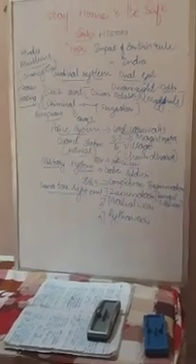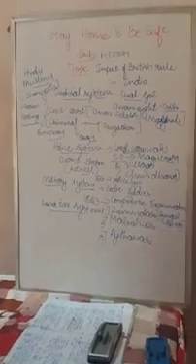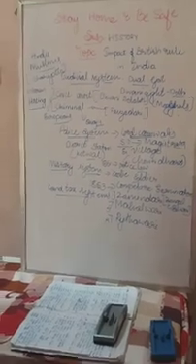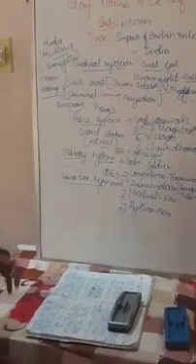In the same way, the Portuguese made the Portuguese East India Company, the French made the French East India Company, and even the Dutch made the Dutch East India Company.